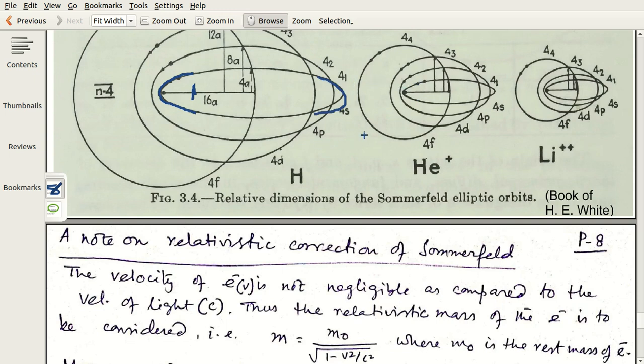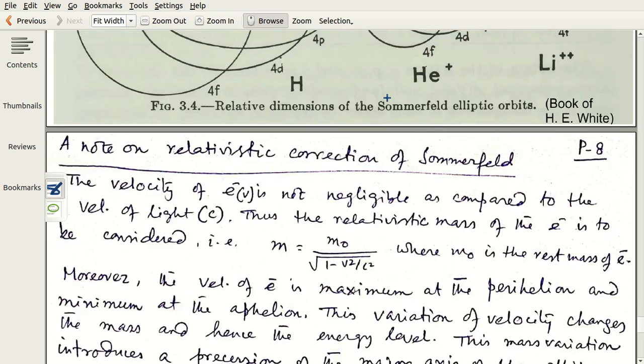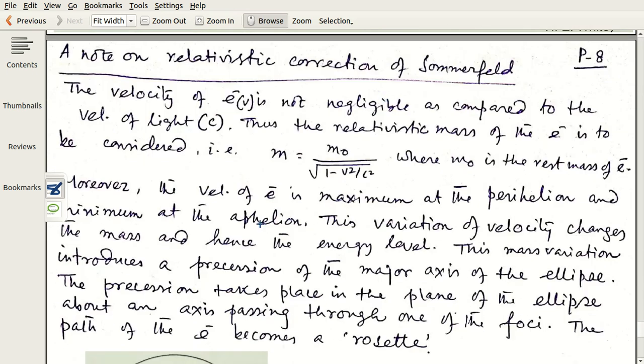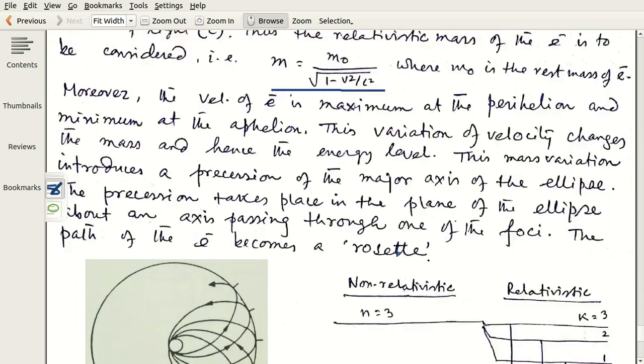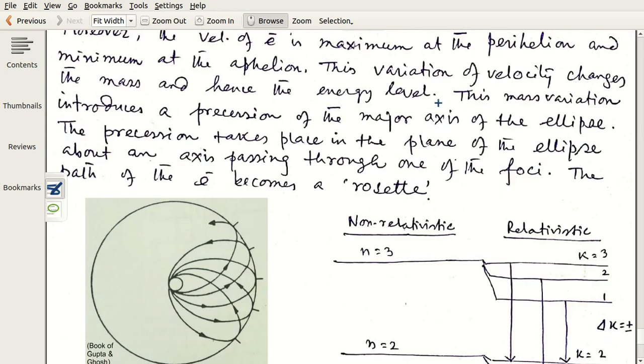So there is a change in velocity, which means relativistically there will be a change in mass. If the velocity changes, then the mass will change, and if the mass changes, then the energy value changes. Therefore, there are certain things needed to be considered according to relativistic considerations.